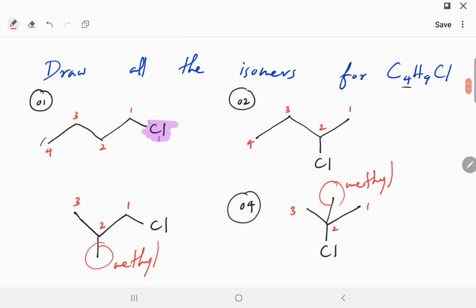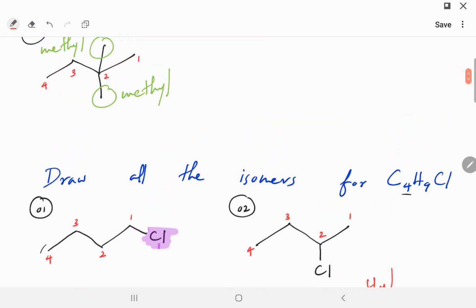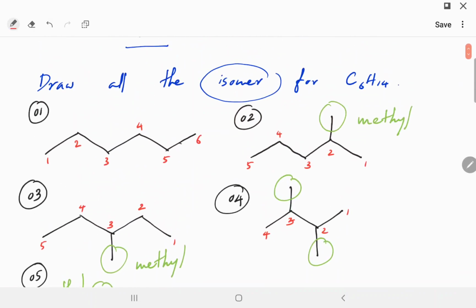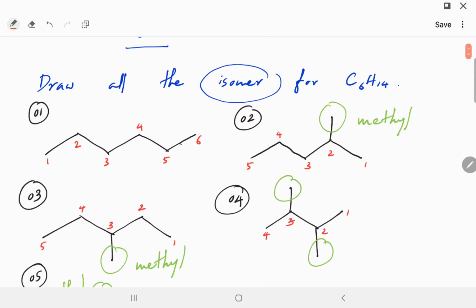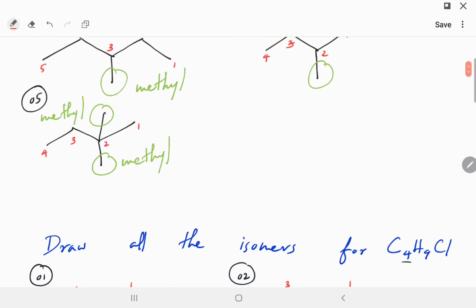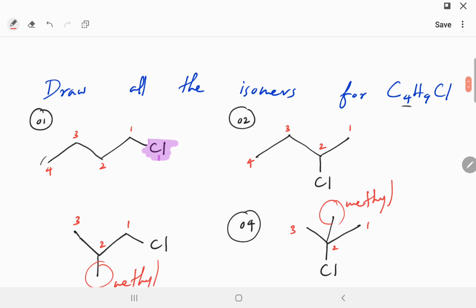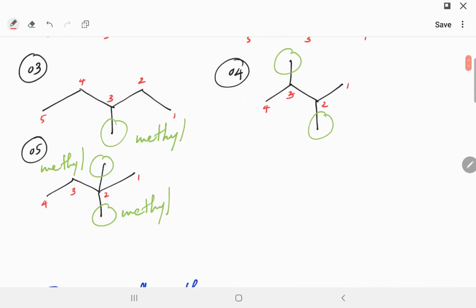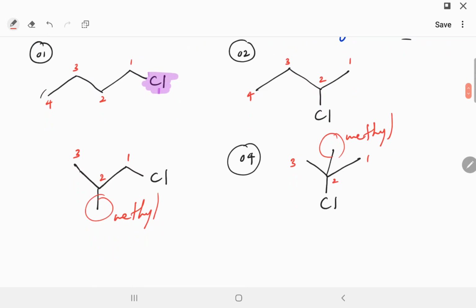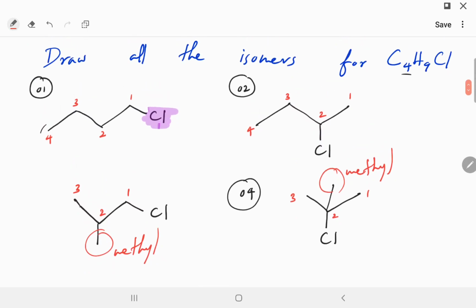Of course, I will be publishing a separate video on naming alkanes. Nomenclature is a very important part of organic chemistry, especially at this level. So I recommend that you also watch that video, and you can practice nomenclature by trying to name all these compounds. Once again, these are isomers, so all these compounds should have different names. They will never have the same name twice. All these 9 compounds should have different names. See if you could get them by yourself and let me know if you have any questions.